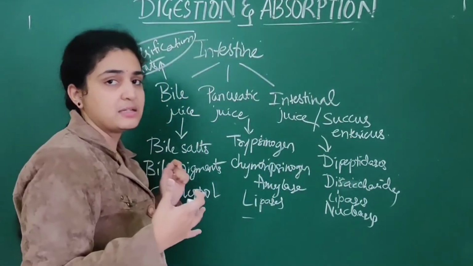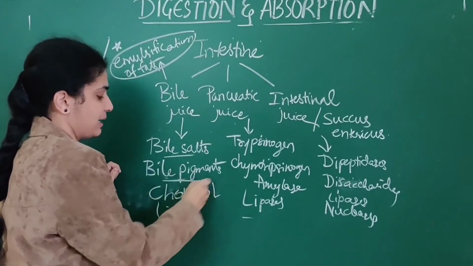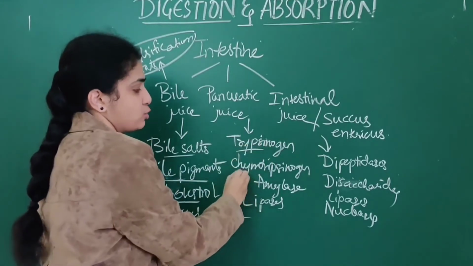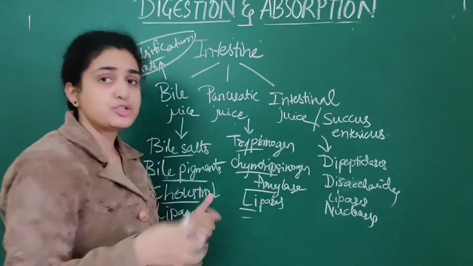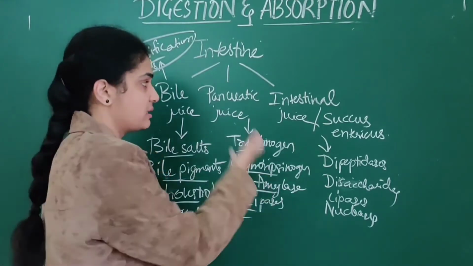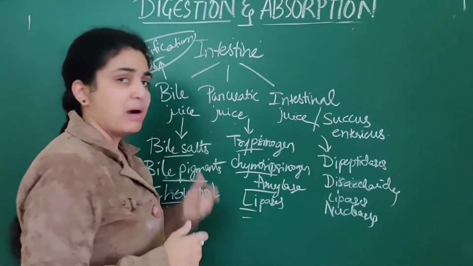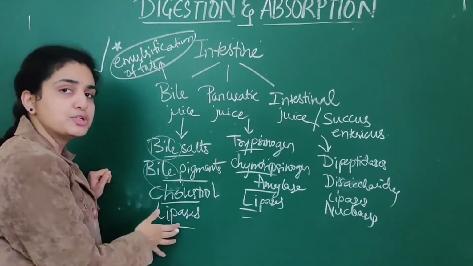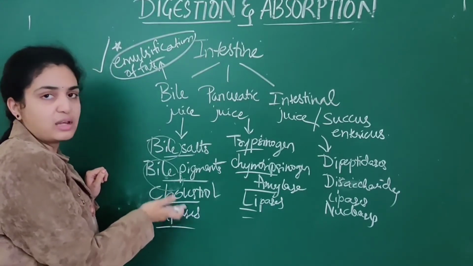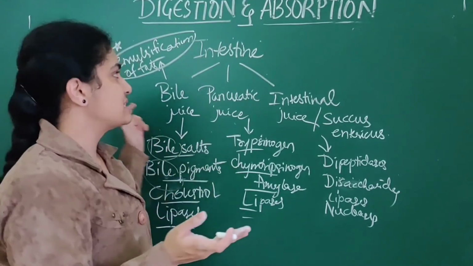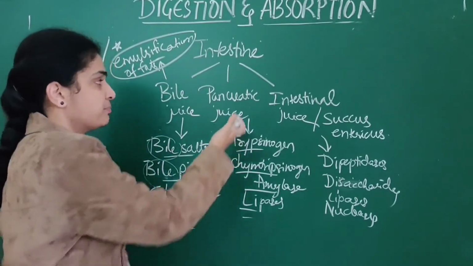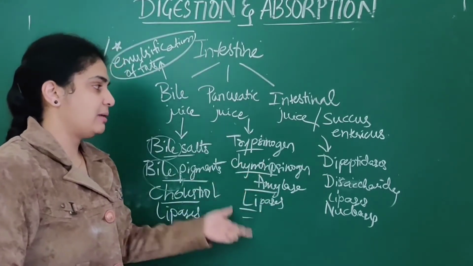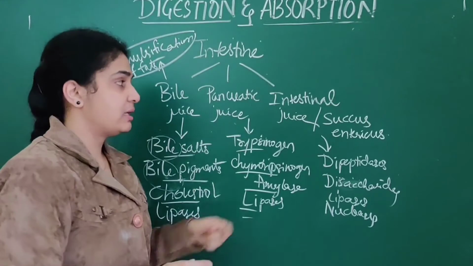Bile juice contains bile salts, bile pigments, cholesterol as well as lipases, whereas pancreatic juice contains trypsinogen, chymotrypsinogen, amylase. These all you should remember, because in NEET they'll ask these questions only. Bile salts are present for everything, but you should remember only lipases and cholesterol as extra. Which helps in emulsification of fats means you should say bile juice. Whereas in pancreatic juice, trypsinogen, chymotrypsinogen, amylases, lipases, you should remember mainly pancreatic juice.